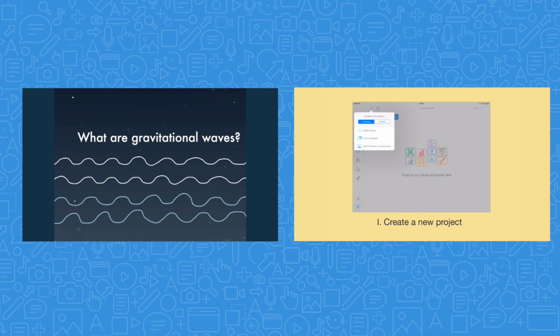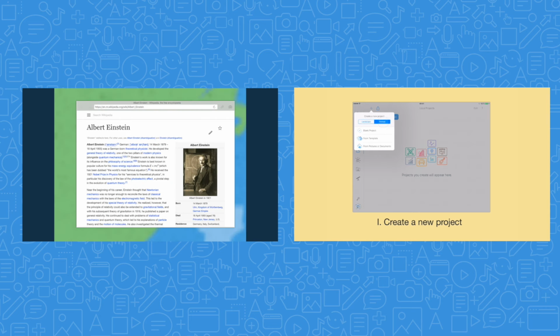What are gravitational waves? Why were they such a major breakthrough in physics? Albert Einstein's theory suggests that space and time are interlinked.